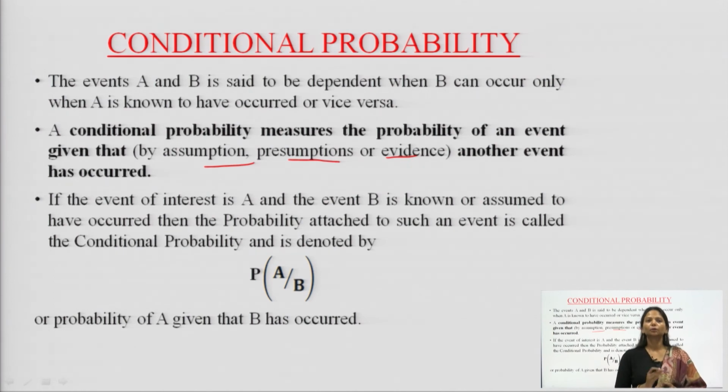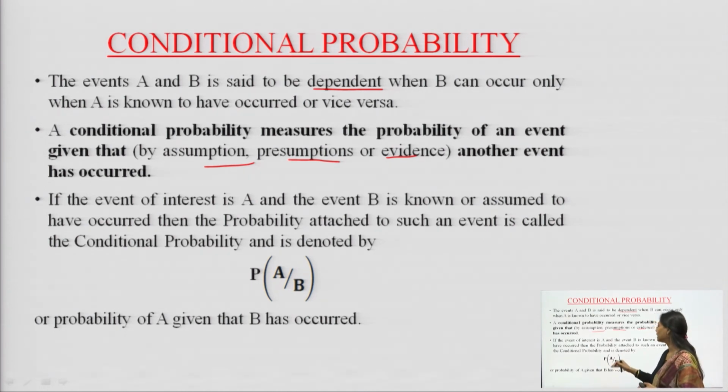In those places we apply conditional probability. Otherwise, there are independent events, while dependent events depend on one another due to some instance or some evidence. For independent events we apply the multiplication theorem and we multiply the occurrence of both events. But in conditional probability we talk about events which depend upon one another. The occurrence of one leads to the occurrence of another.